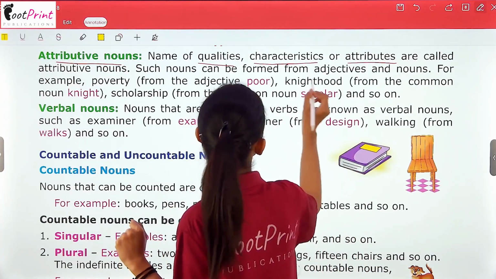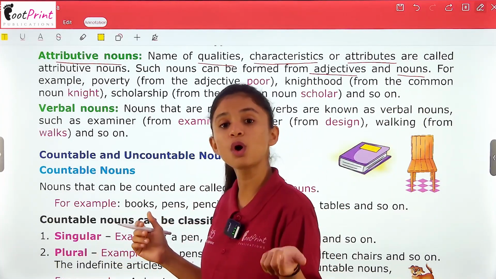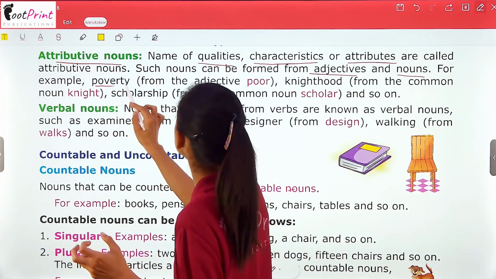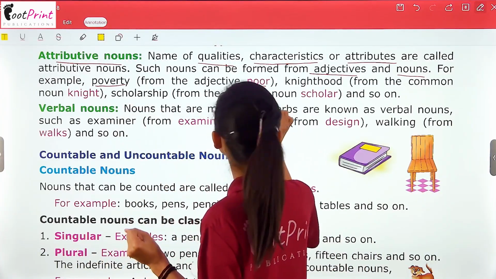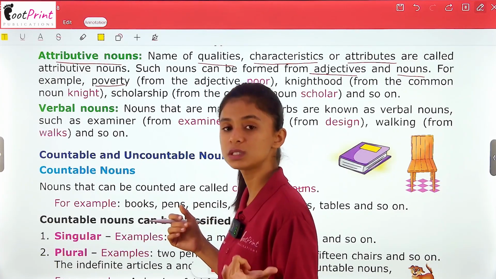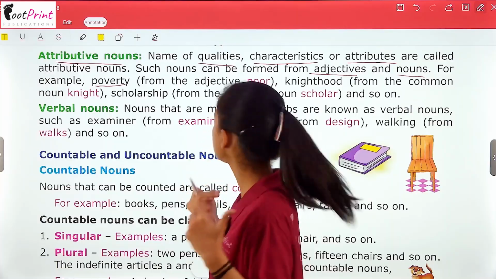Such nouns can be formed from adjectives and nouns. अब ये nouns हमारे adjectives और nouns में से ही form होते हैं. For example, poverty, from the adjective poor. So from the adjective poor, the noun that comes is poverty. Now poverty is a state of being poor. So it is also a noun.